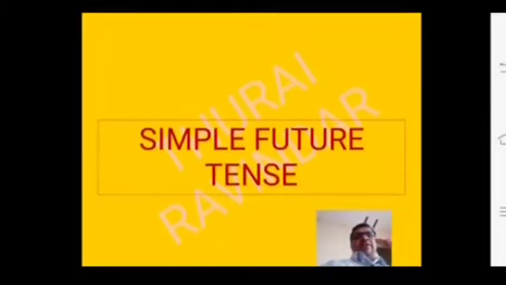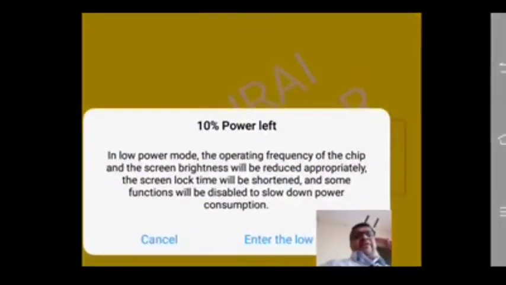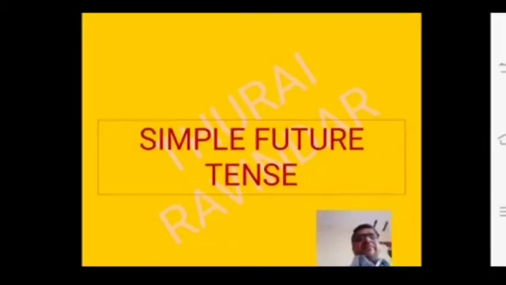Option B, traveling. Option C, will travel. Option D, will traveling. What is the right answer? Will travel. Okay. Right.